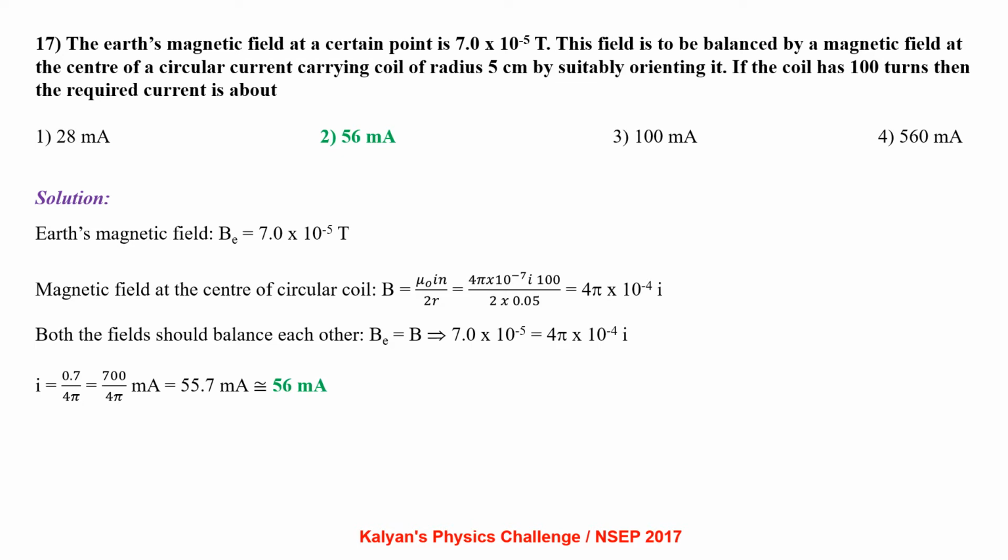Earth's magnetic field B Earth equals 7.0 into 10 power minus 5 Tesla. Magnetic field at the center of the circular coil B equals mu naught n I by 2R, that is 4 pi into 10 power minus 7 into I into 100 by 2 into 0.05, which is 4 pi into 10 power minus 4 I. Both the fields should balance each other, so B Earth equals B: 7 into 10 power minus 5 equals 4 pi into 10 power minus 4 I, which gives the current value to be approximately 56 milliampere.